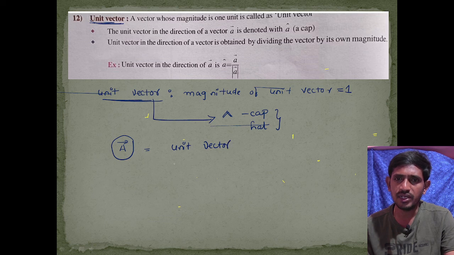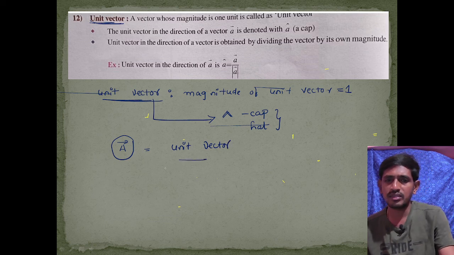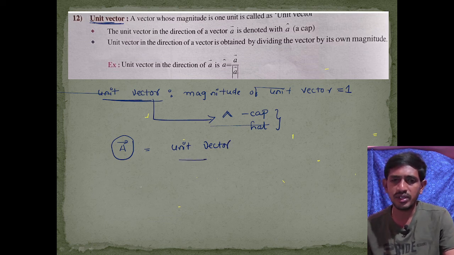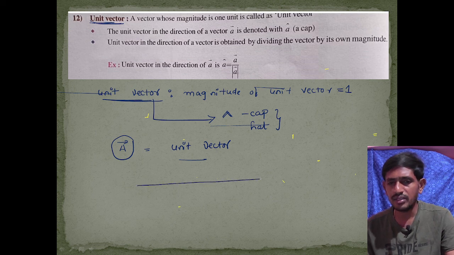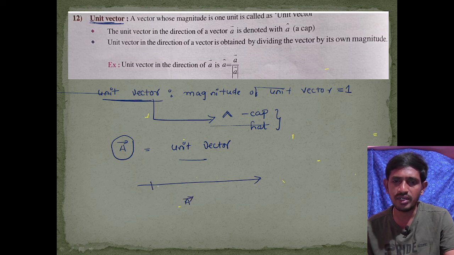To understand the unit vector, I will take one example here. This is the length of the a bar vector. I divide its length into some equal parts, each equal part has a length of 1 unit, and 1 unit, and 1 unit, and 1 unit. 1, 2, 3, 4, 5, 6, 7 and 8 units.